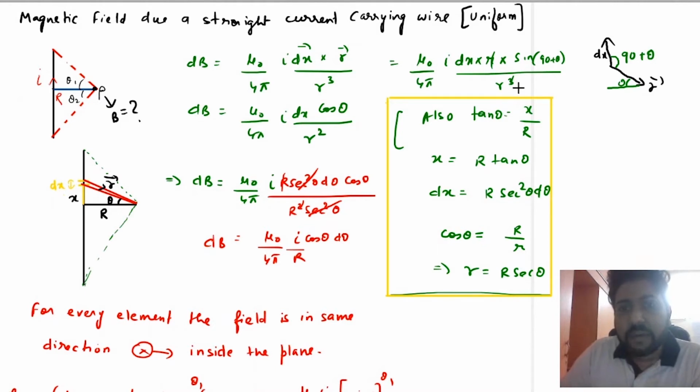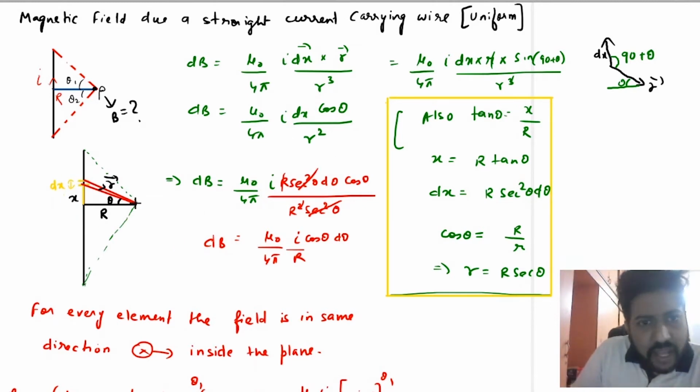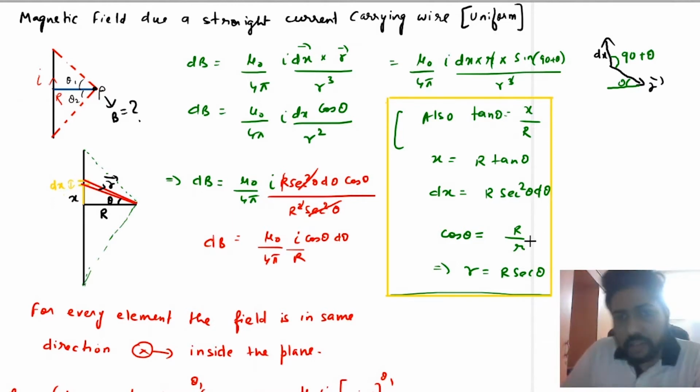One r gets cancelled out, so you will get dB is equal to mu naught upon 4 pi I dx sine 90 plus theta, which is cos theta, divided by r square. So this is your dB, right? Now what is small r? From here you will see that cos theta is equal to capital R by small r. So small r is nothing but R sec theta. So this small r can be replaced with R sec theta.